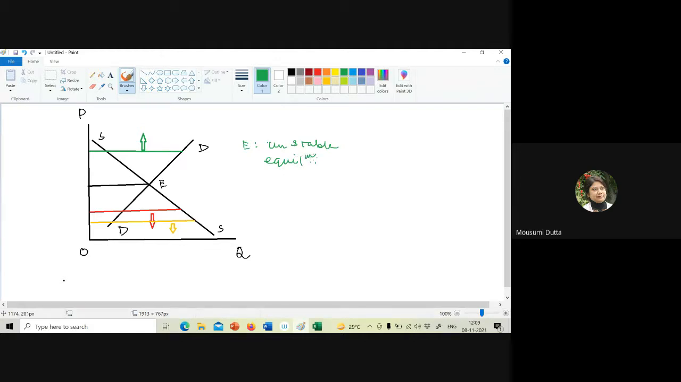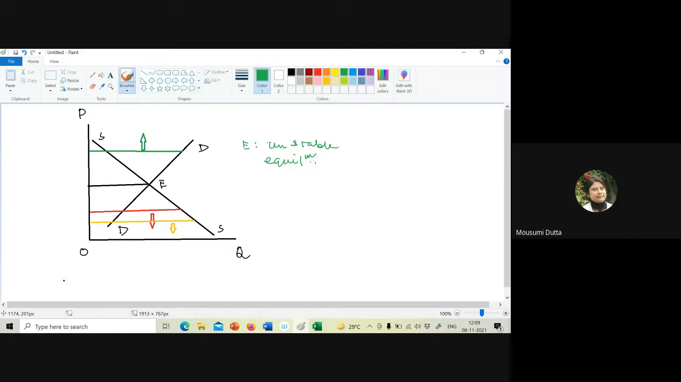Okay? So when, because of pressure of excess demand, price rises, however, it cannot move towards the equilibrium price, or because of the pressure of the excess supply, price reduces, however, it cannot move towards the equilibrium price. In that case, the equilibrium is called an unstable equilibrium.